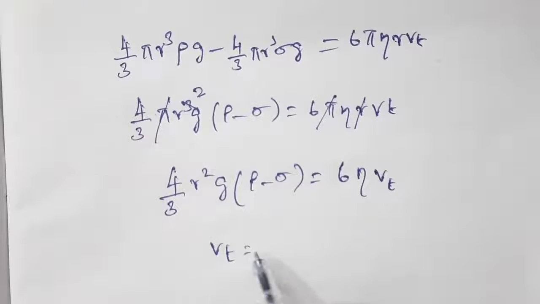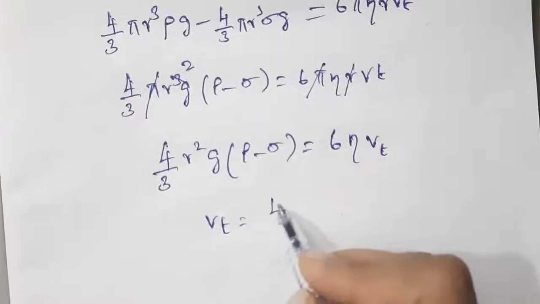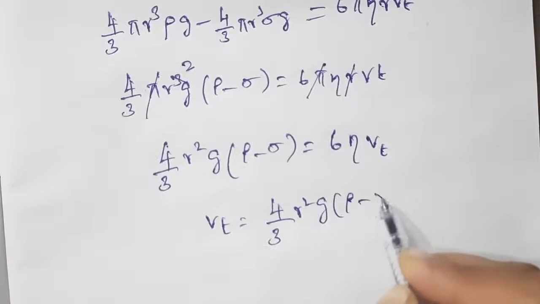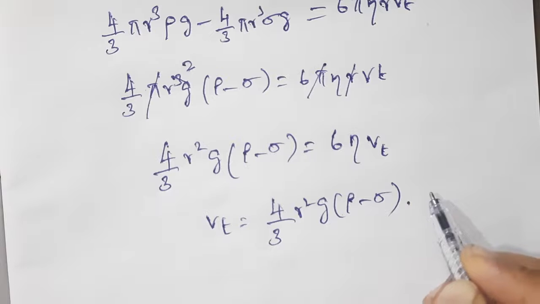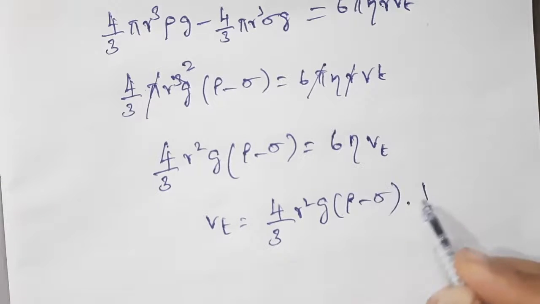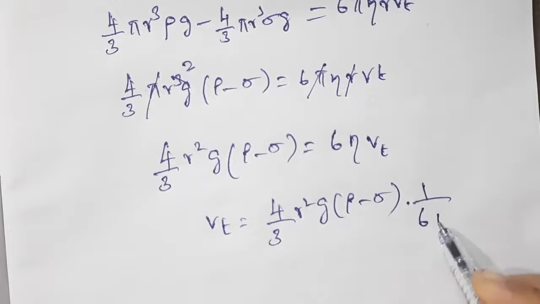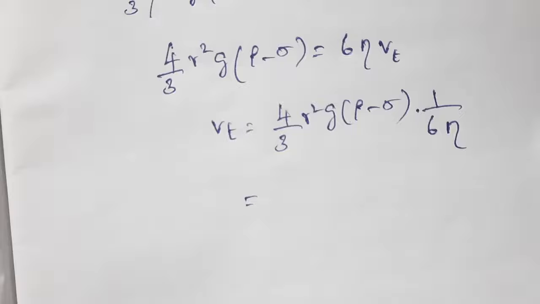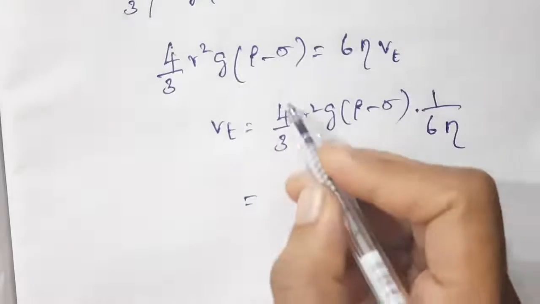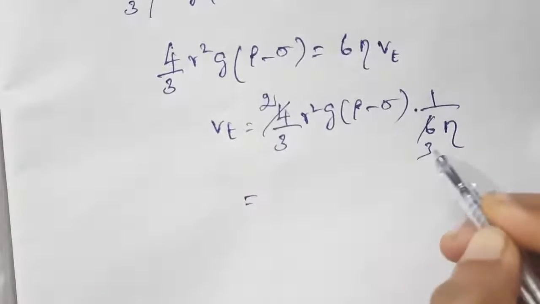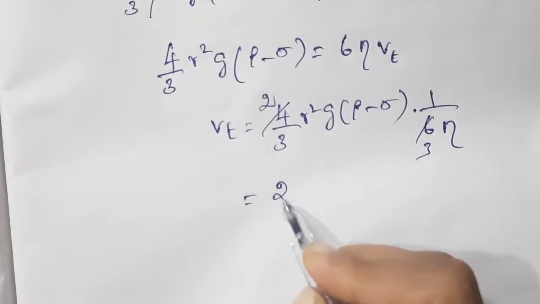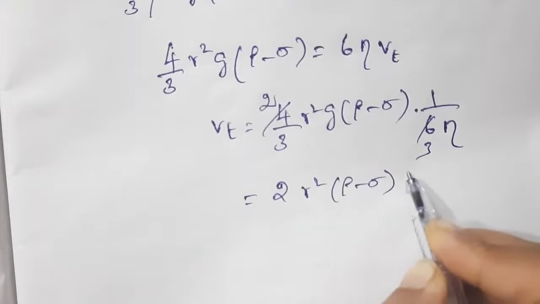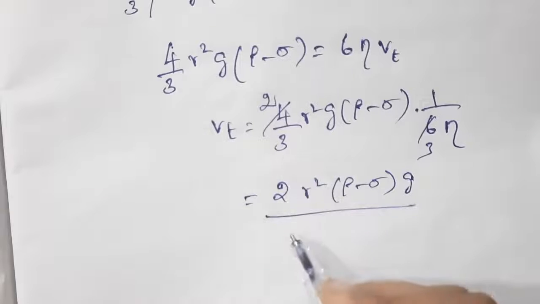From this, Vt is equal to 4 by 3 r square g into rho minus sigma into 1 by 6 eta. We can simplify 4 and 6 as 2 and 3, and 3 threes are 9.